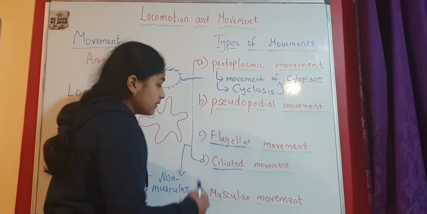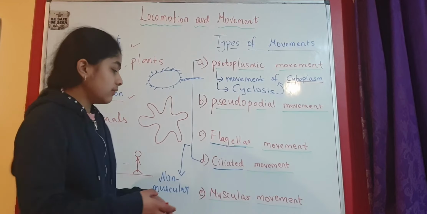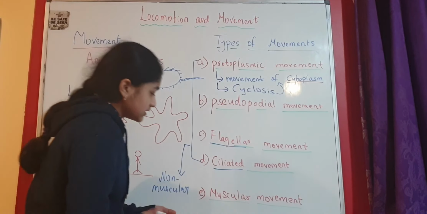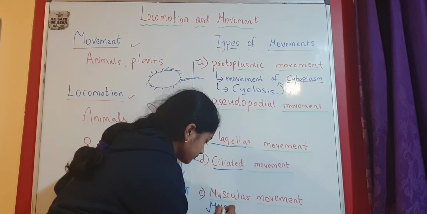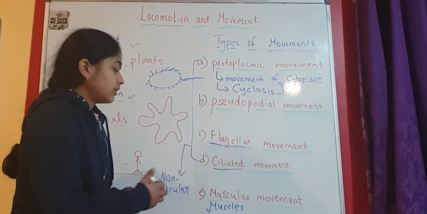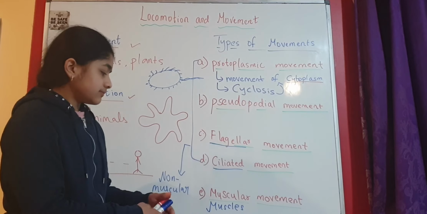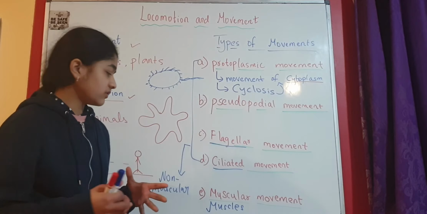But in muscular movement, the movement occurs with the help of muscles. So muscle is required for muscular movement. That means muscular movement occurs with the contraction and relaxation of muscles.